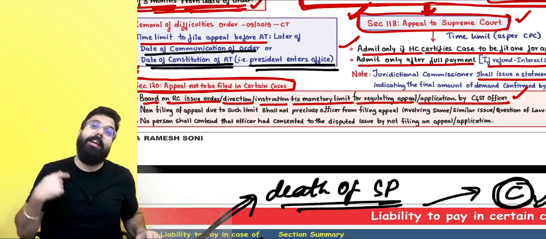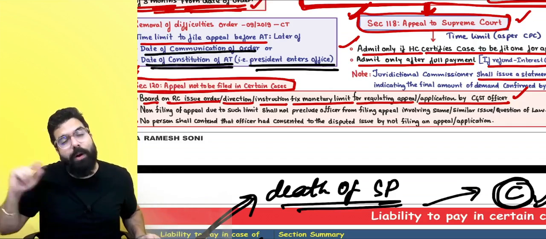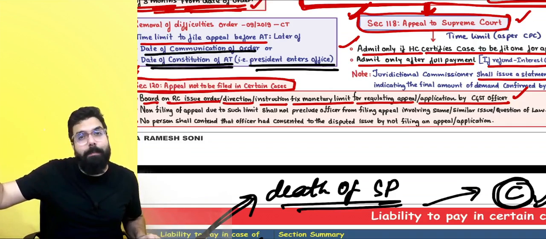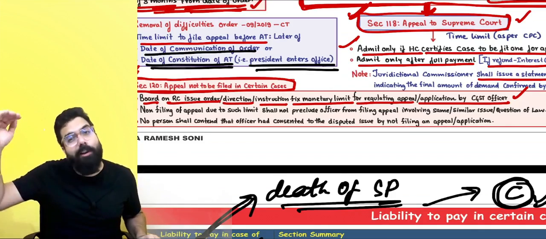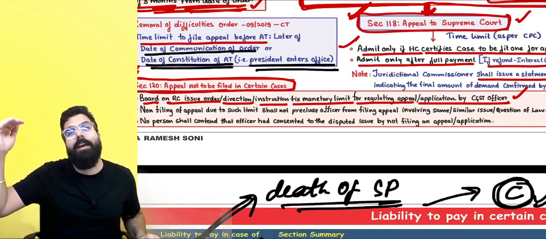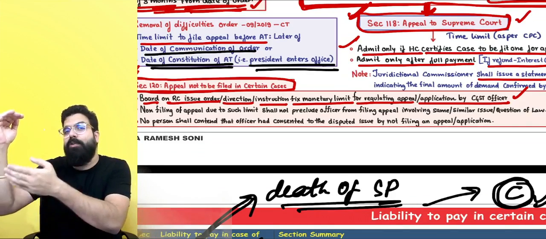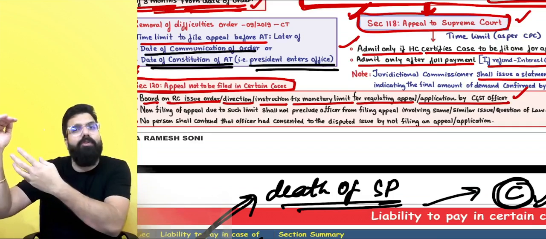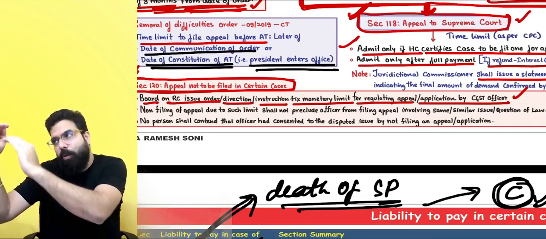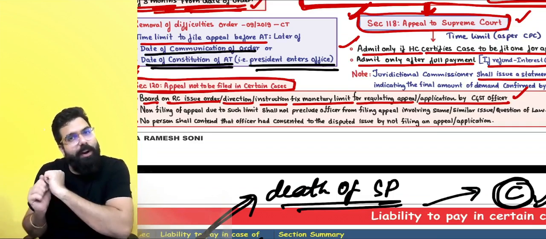Now I did the same wrongdoing. Now, the department did not go for an appeal because the amount was low over here. The Board had fixed a monetary limit, and in my case, in the same issue in the earlier time, the amount was less, and hence the department did not go for an appeal.